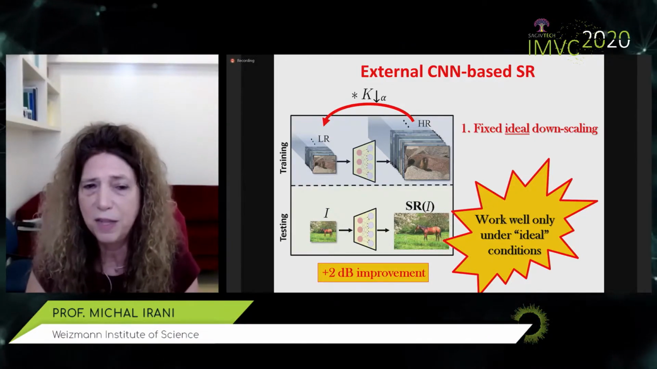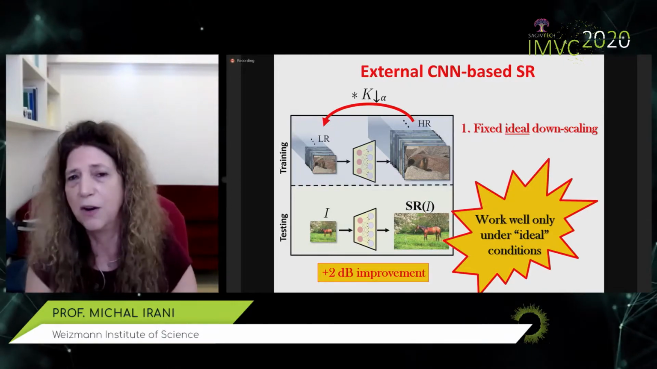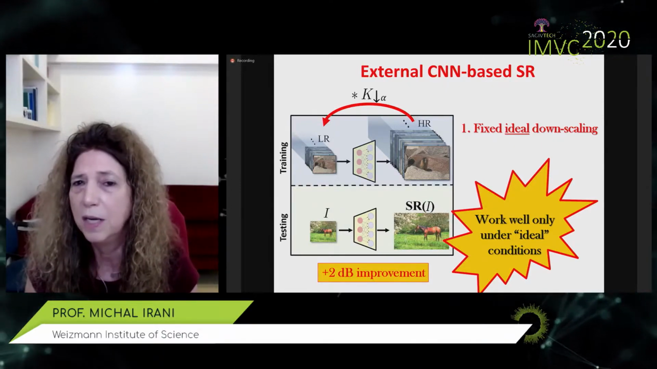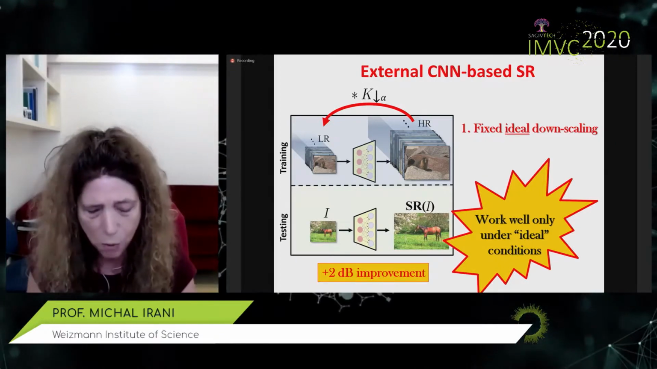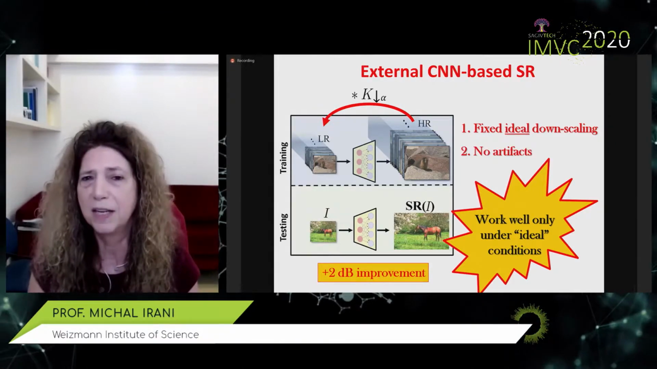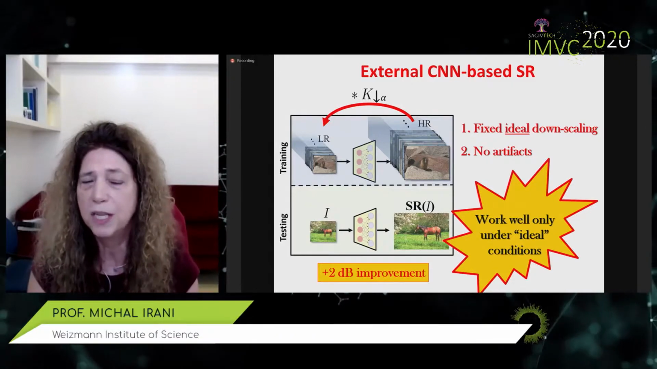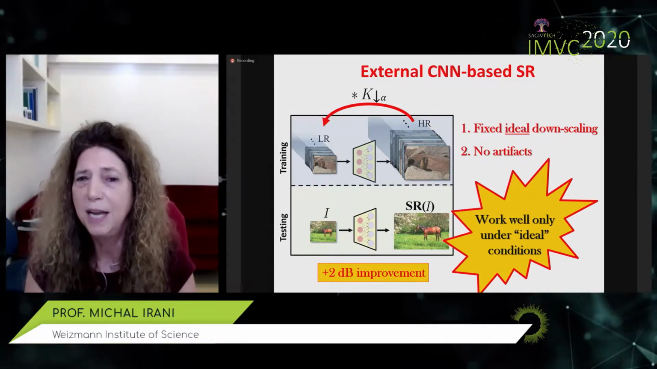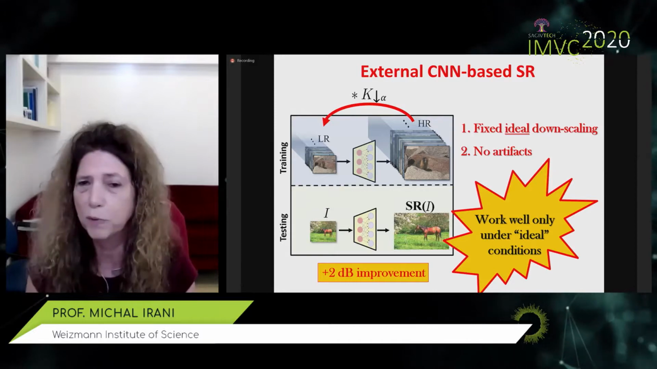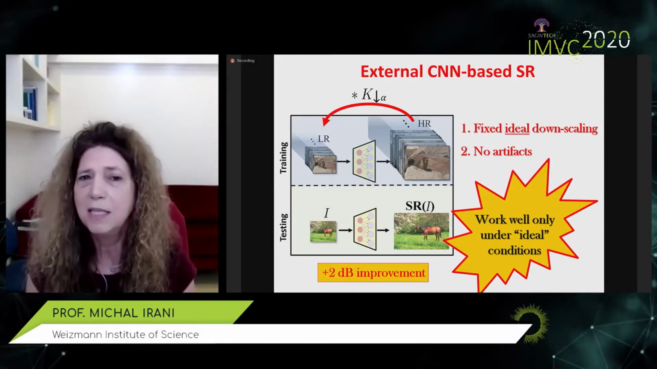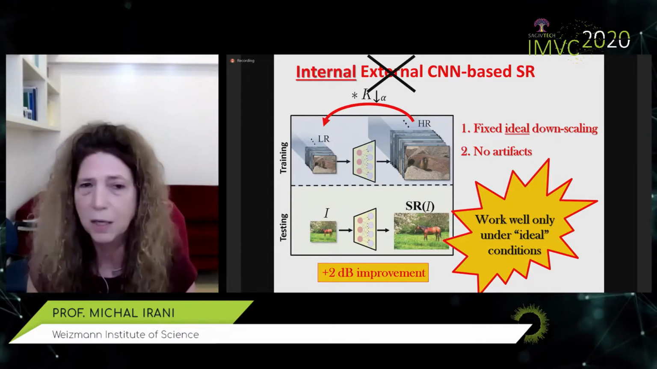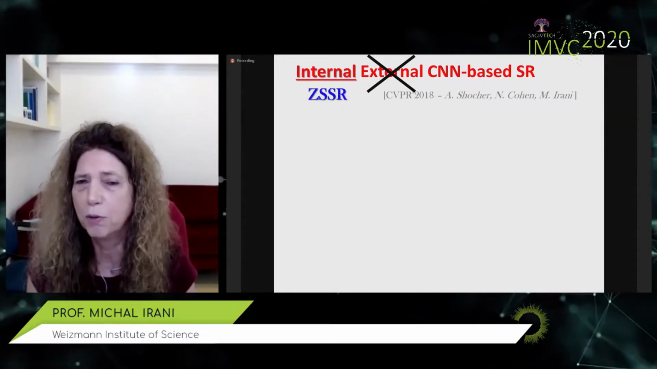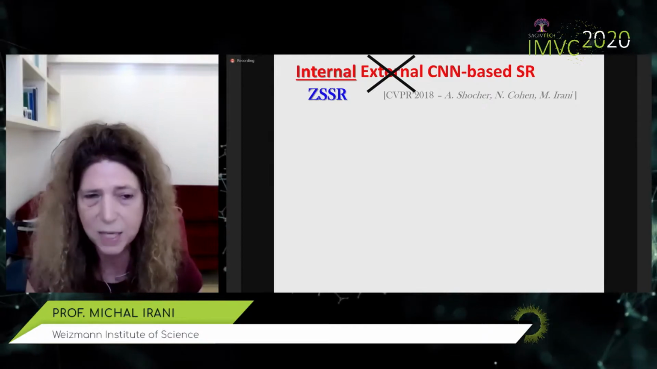And once you give them to these networks, and they're out of the distribution of what they've trained on, they don't perform any better than interpolation, and you'll see this shortly. Worse, they assume that there are no artifacts in the low-resolution images, no sensor noise, no JPEG compression, and in the presence of those, they perform quite poorly. So we said, let's solve these problems by replacing the external learning with internal learning. We call it zero-shot super resolution. This appeared at CVPR 2018.